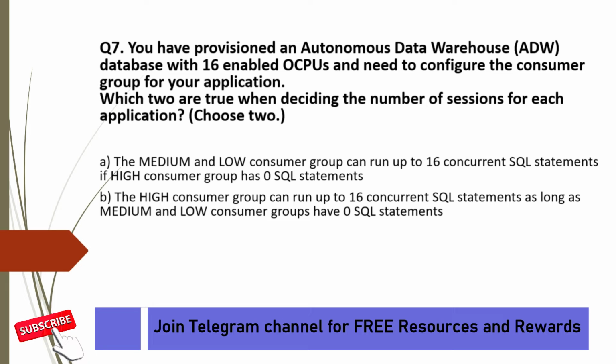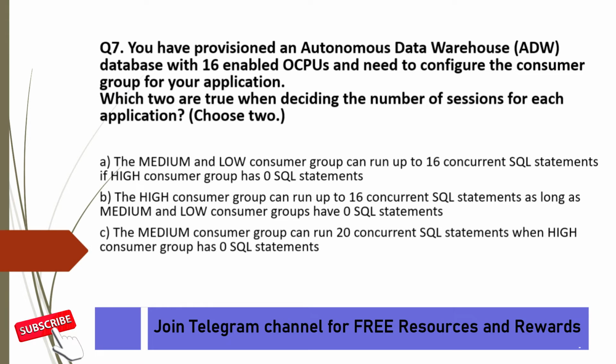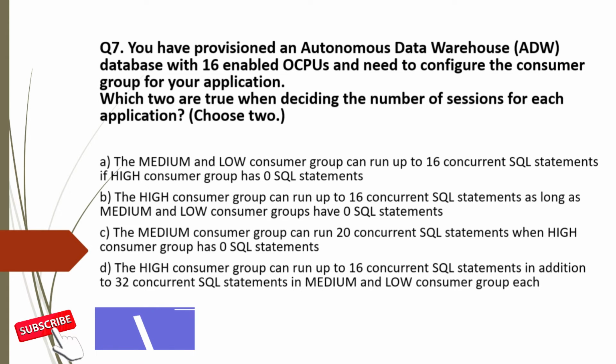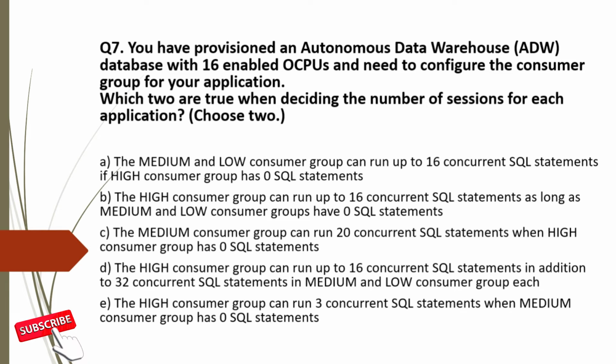C, the medium consumer group can run 20 concurrent statements when high consumer group has 0 SQL statements. D, the high consumer group can run up to 16 concurrent SQL statements in addition to 32 concurrent SQL statements in medium and low consumer group each. And E, the high consumer group can run 3 concurrent SQL statements when medium consumer group has 0 SQL statement.